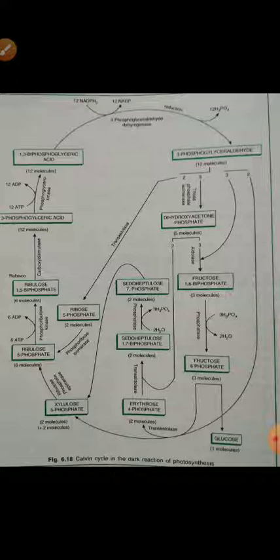Then these 5 molecules of 3-phosphoglyceraldehyde change into dihydroxyacetone phosphate.